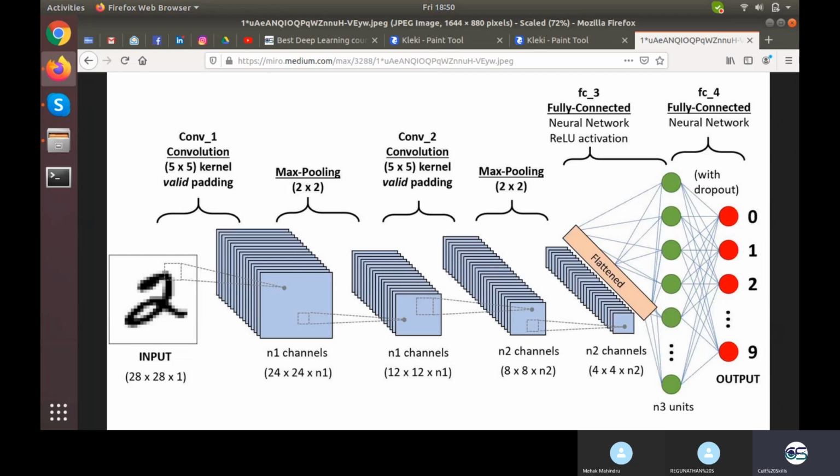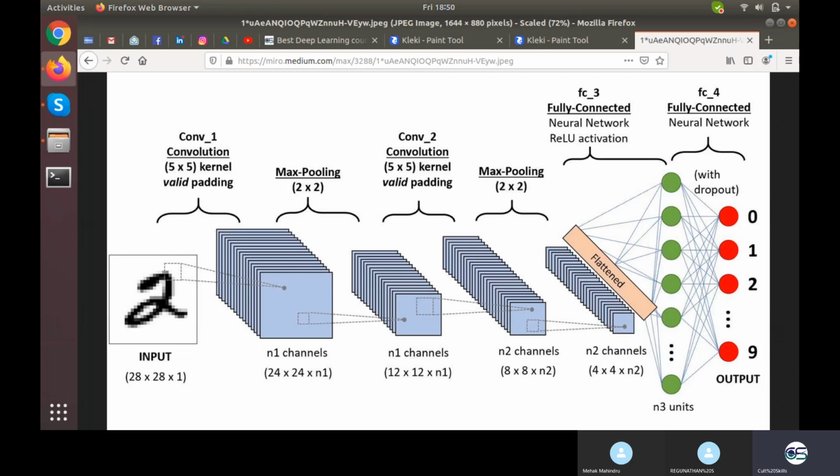With n1 channels, we go for max pooling in order to reduce the size. So the height and width would be shortened down to 12 by 12. The channel number remains the same, it is again n1. When we convolved again, it increased the channel number and decreased the size a bit to 8 by 8, and the channel count is now n2, which is more than n1.